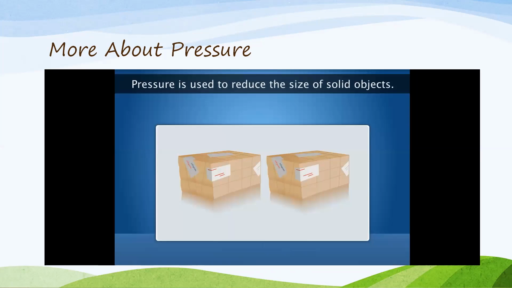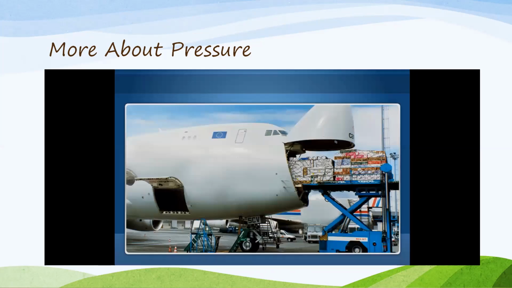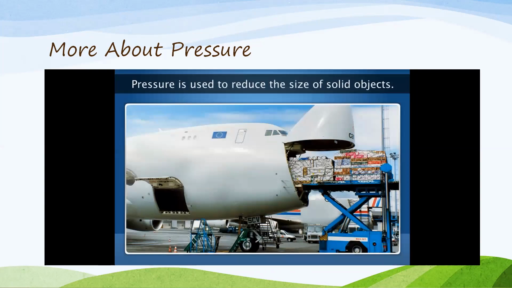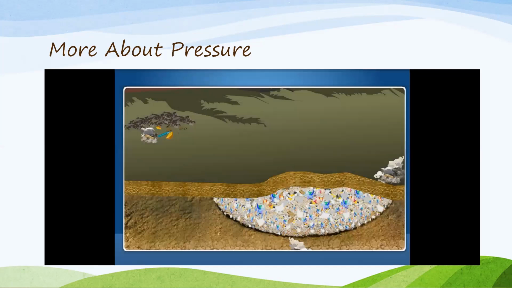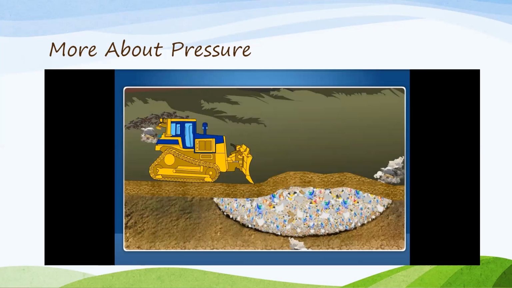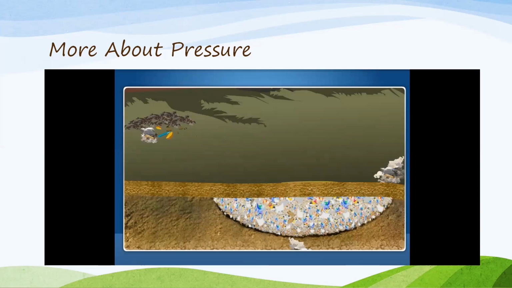See, pressure is used to reduce the size of solid objects also. This technique is used by courier service companies. They reduce the size of the solid objects by using pressure so that more luggage can be packed. The same technique is used while burying solid waste materials. By using a bulldozer, high pressure will be exerted on the waste so that the waste will occupy less area.